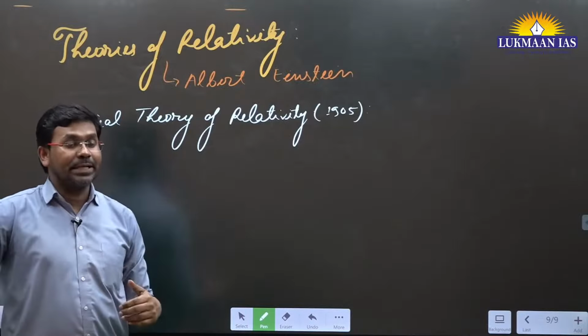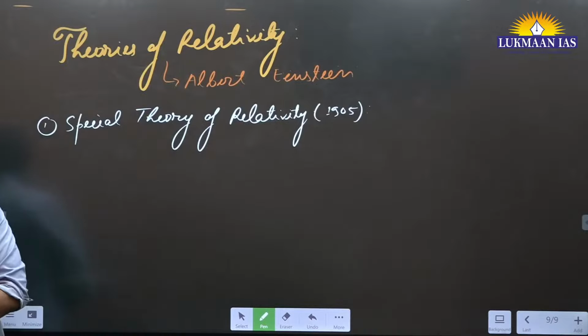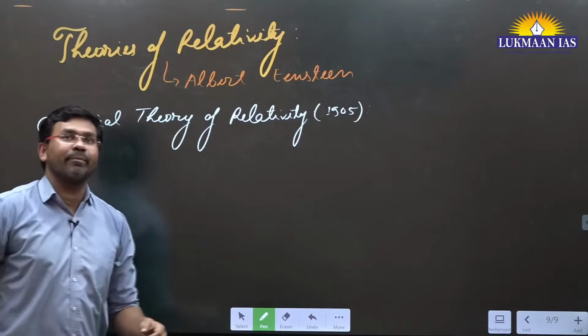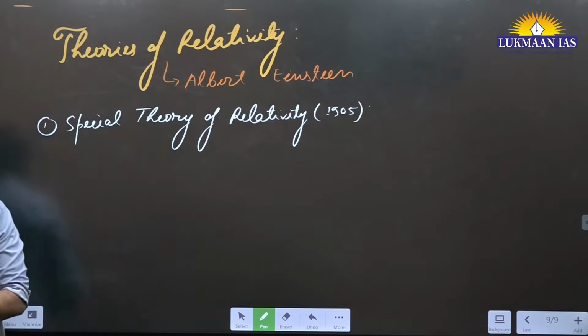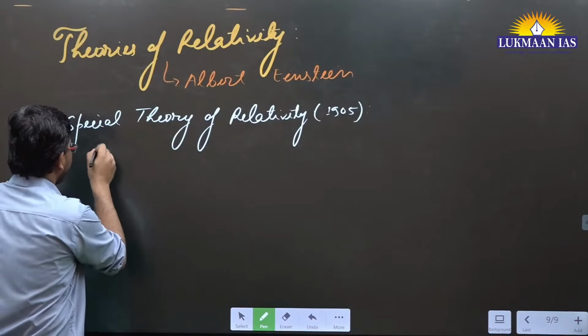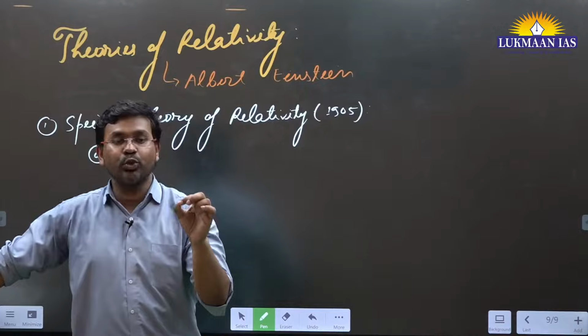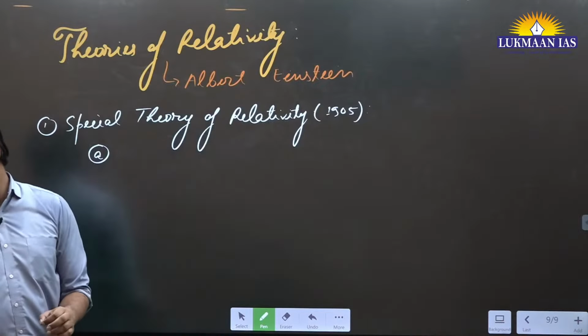Write down: the special theory of relativity has been proposed by Albert Einstein in 1905. After that, write down, it has two postulates.